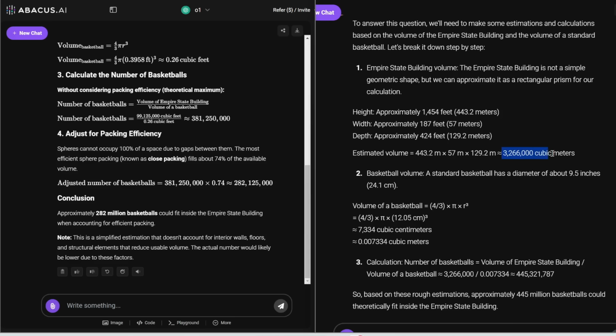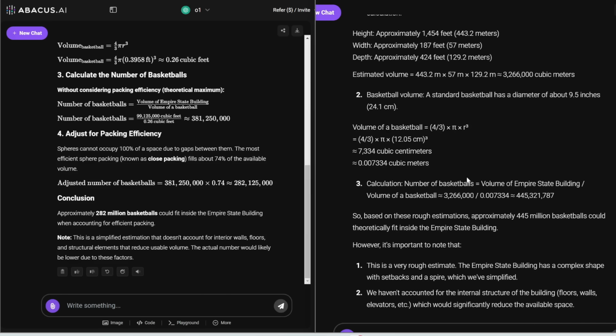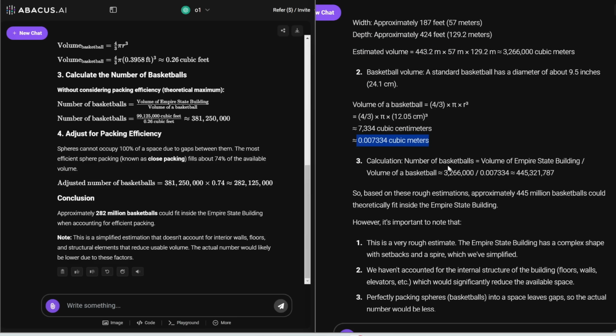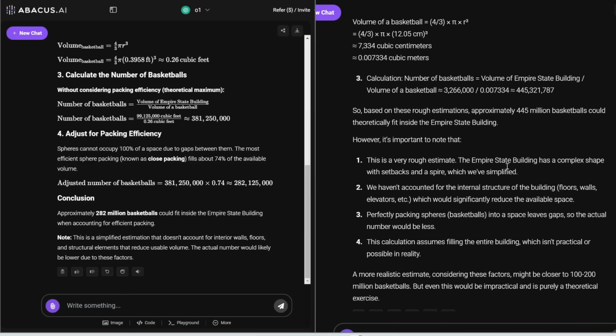3.26 million cubic meters. Now, the standard basketball has a diameter of 9.5 inches. Volume of a basketball is this many cubic meters. So if you divide the volume of the building by the volume of the basketball, you'll get this many basketballs. However, it's important to note that this is a very rough estimate, and we haven't accounted for the internal structure of the building. Yes, of course, there's going to be floors and walls and elevators and office supplies and everything.